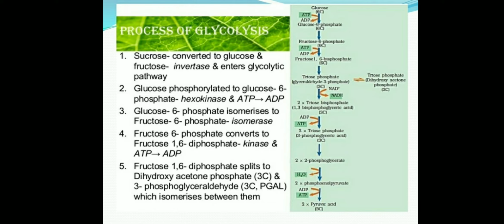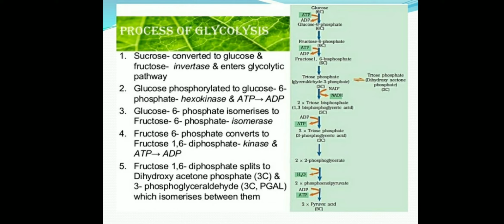This sucrose molecule present in the leaf is converted into glucose and fructose in the presence of the invertase enzyme. So we are getting glucose from sucrose. This glucose enters the glycolytic pathway, meaning the glycolysis process.